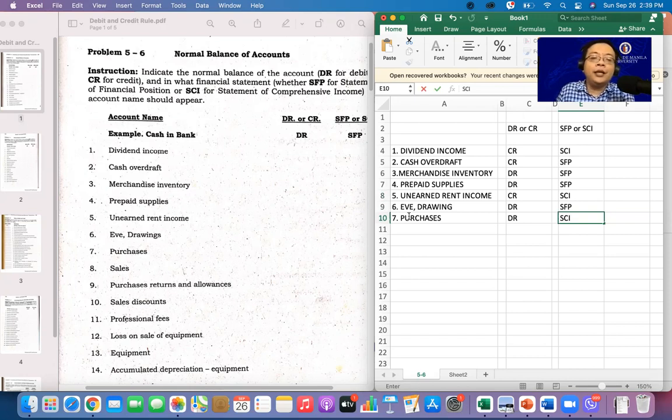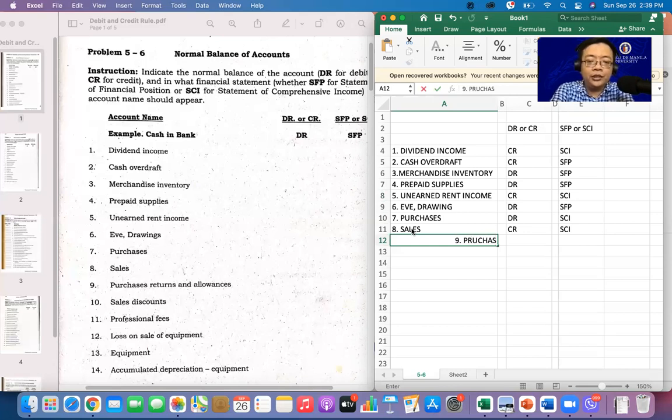All right. Number 8. Okay, sales, of course, sales revenue, same thing. Of course, it is part of your credit and part of your statement of comprehensive income. Ito naman, yan. Kanina, we have purchase, diba? Ito naman ay purchase, returns, and allowances. Ano ibig sabihin nito?